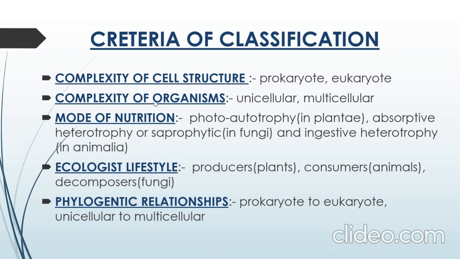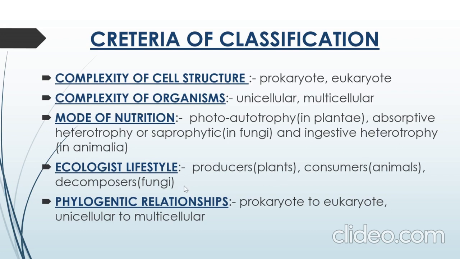Now, the third criterion for the classification is their mode of nutrition. How do they make their food? Photoautotrophy, absorptive heterotrophy or saprophytic, and ingestive heterotrophy are some of the modes of nutrition on which these classifications are made. Photoautotrophy is included in Plantae. Plantae do photoautotrophy. Fungi do absorptive heterotrophy, or we can say saprophytic, whereas organisms lying in the Animalia kingdom do ingestive heterotrophy.